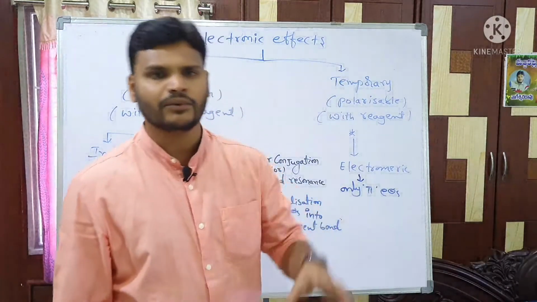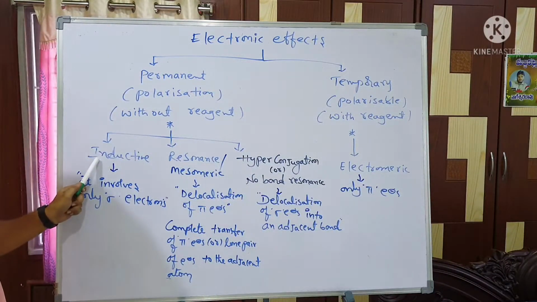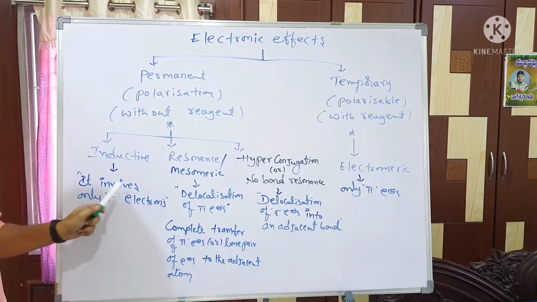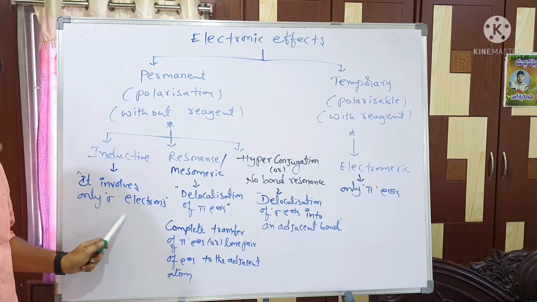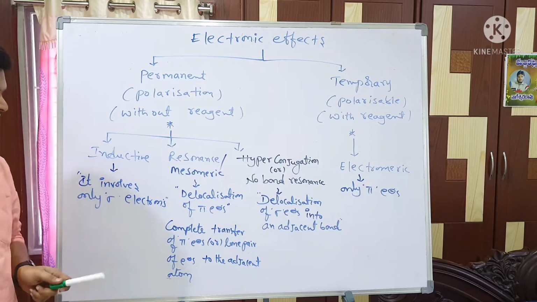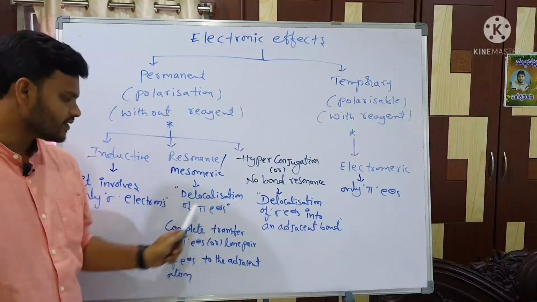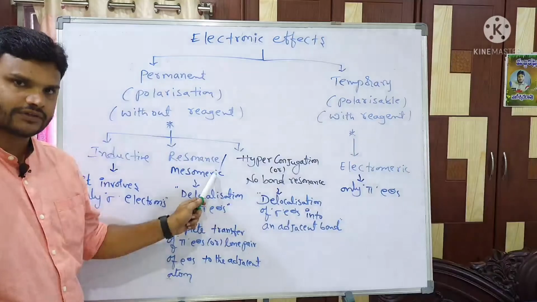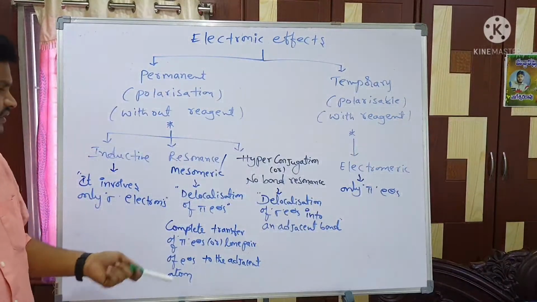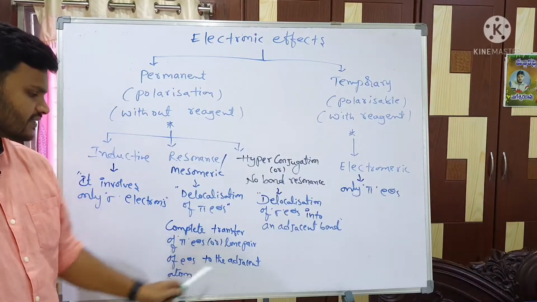Here the main important thing is which electrons are involved in the inductive effect. If such a question comes, say it involves only sigma electrons, meaning saturated compounds. Next, resonance, everyone knows, resonance means delocalization of pi electrons. The resonance effect is also called mesomeric effect. It involves complete transfer of pi electrons or lone pair electrons to the adjacent atom.